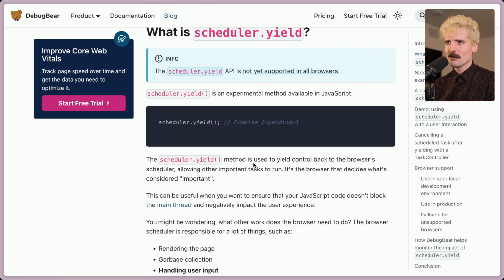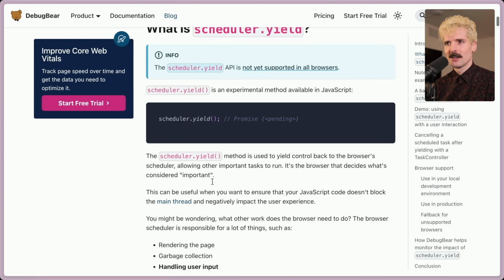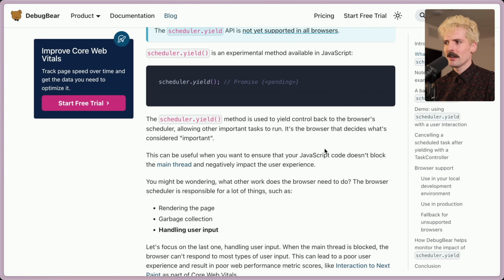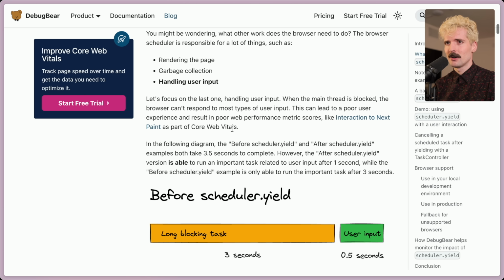The scheduler.yield method is used to yield control back to the browser scheduler, allowing other important tasks to run. It's the browser that decides what's considered important. This can be useful when you want to ensure that your JS code doesn't block the main thread and negatively impact the user experience. You might be wondering, what other work does the browser need to do? The scheduler is responsible for a lot of things, like rendering the page, garbage collection, importantly, handling user input. Let's focus on the last one, user inputs.